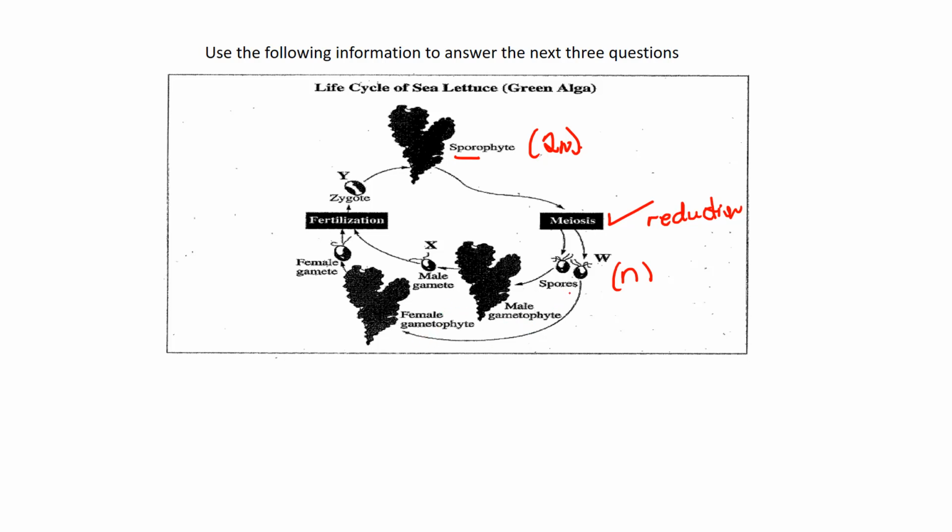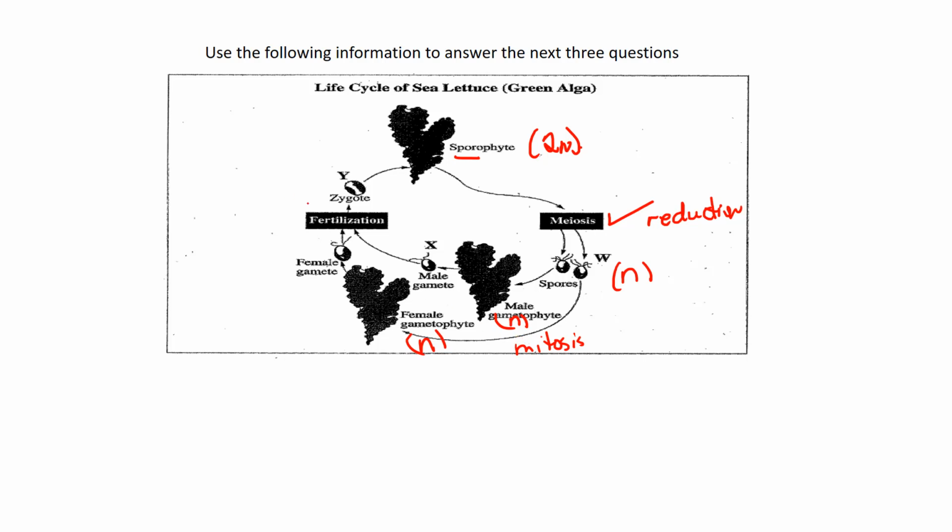Okay, and those gametophytes, meiosis will only occur once in that cycle. It only occurs to produce the spores. After that, everything is mitosis. And it's going to produce gametophytes that are haploid. Mitosis produces identical number of chromosomes, right? Identical copies. So if the spore was N and it was mitosis that got it to produce a male or female gametophyte, those male and female gametophytes are going to be haploid as well.